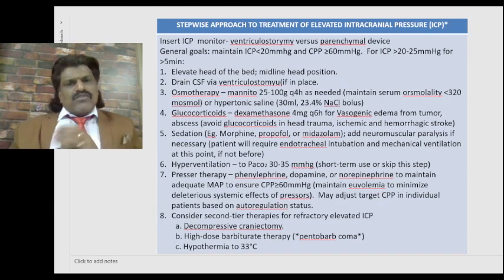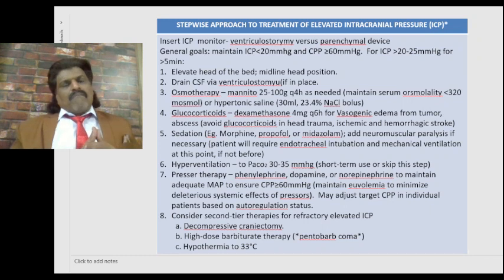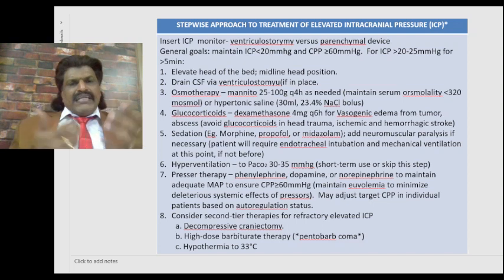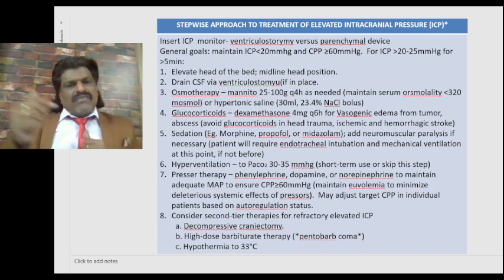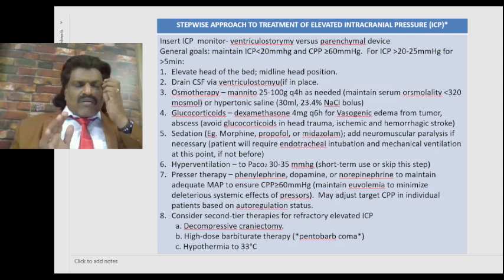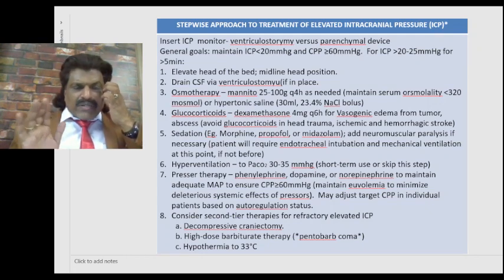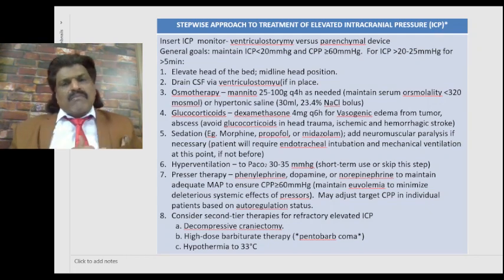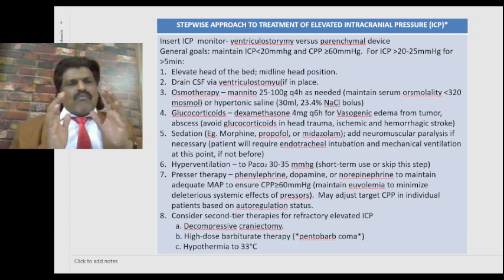So, stepwise approach to the treatment of elevated intracranial pressure: insert an ICP monitor. Ventriculostomy versus parenchymal device. Ventriculostomy is always better because we can drain the CSF out, but where the ventricles are small or when there's a chance of bleeding tendencies, intraparenchymal devices are better. The general goals are to maintain the intracranial pressure less than 20 millimeters mercury and cerebral perfusion pressure more than 60 millimeters mercury. Treat if intracranial pressure is more than 20 to 25 millimeters mercury for more than 5 minutes.